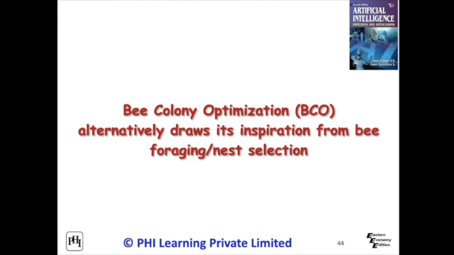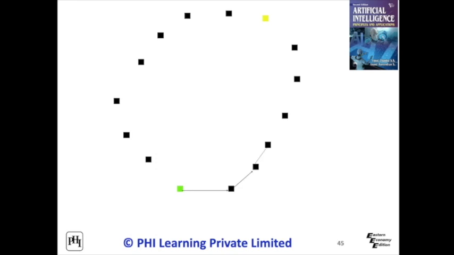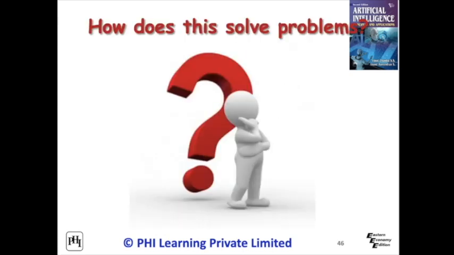Bee colony optimization or BCO alternatively draws its inspiration from bee foraging and nest selection for the optimization problem. For example, multiple paths from source to destination with two optimization parameters such as cost and time. Then BCO is suitable for a solution. How does this solve problems? Do all nature-inspired techniques give solutions?